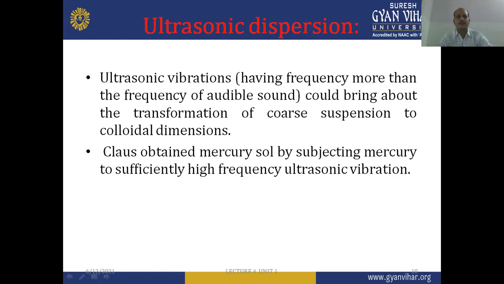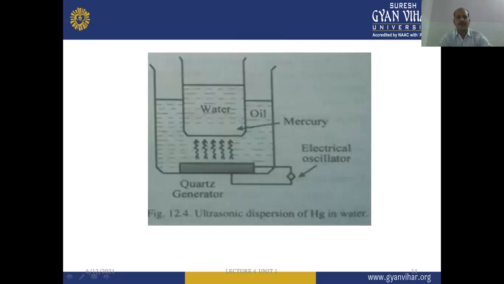So with the help of the ultrasonic dispersion method, we use ultrasonic vibration and convert the coarse dispersion or coarse suspension to a colloidal dispersion. This is the diagram of ultrasonic dispersion of mercury in water.